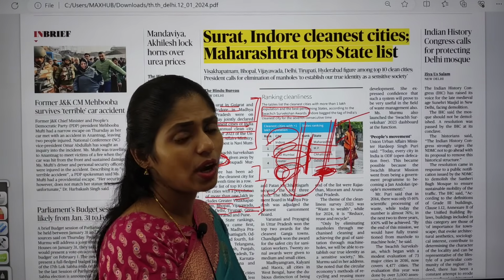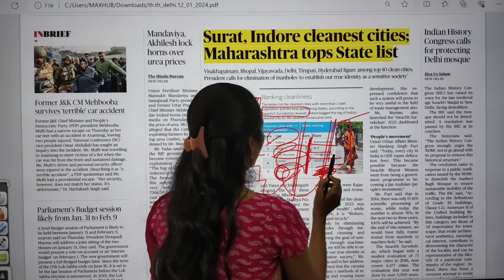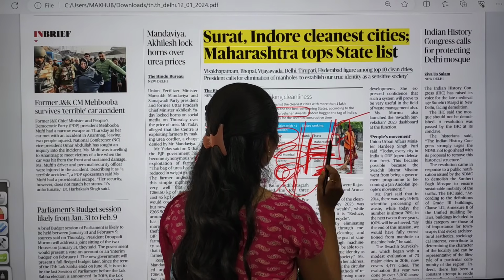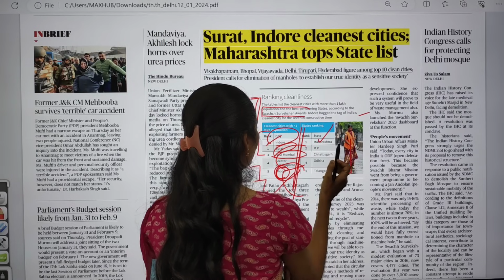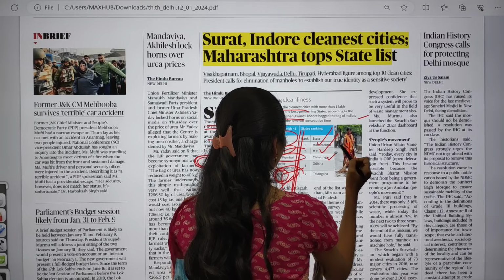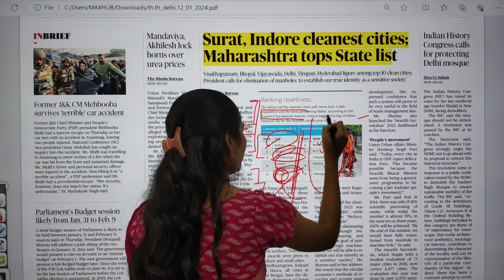And you have to see at least the top 3 areas, and from which state they are. So the state wise ranks here are: the first one is Maharashtra, second is MP, third is Chhattisgarh, fourth is Odisha, and fifth is Telangana. So these are the state wise rankings.